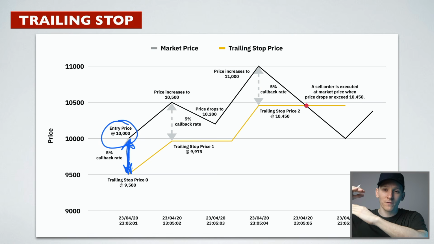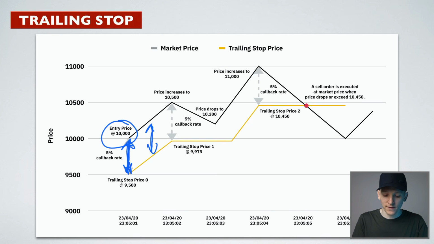However, when the price moves down, the trailing stop doesn't move down. So this is essentially a way to lock in profits, follow the price up, but don't follow it down. And so that 5% spread is always there. You can see the price increases a little bit. The callback rate will always be 5% away. However, as the price comes down, you can see this trailing stop does not move down.